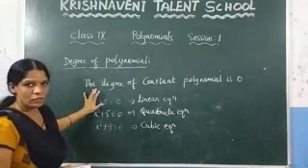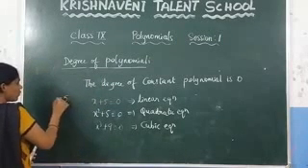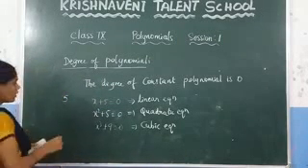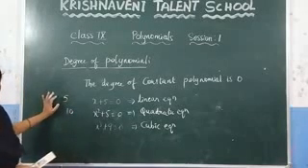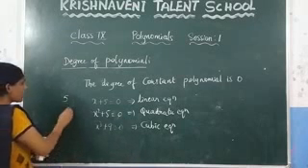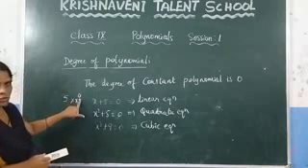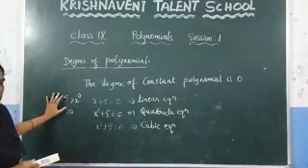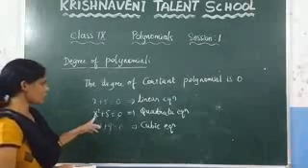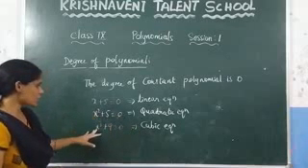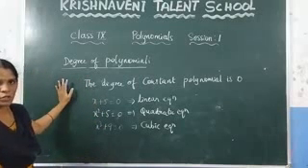Now we are discussing about this polynomial. So here, what is the degree of the constant polynomial which is always 0? So if you ask here what is the degree of 5, you can say that it is 0. What is the degree of 10, which is 0? The degree of the constant polynomial is always 0 because we can write this one as 5 into some x power 0. So what is the power here 0? So we can say that the degree of the constant polynomial is 0. If the degree of the equation is 1, we call it as a linear equation. If it is 2, we call it as a quadratic. And if it is 3, we call it as a cubic. And it contains more than 3, we call it as a polynomial.